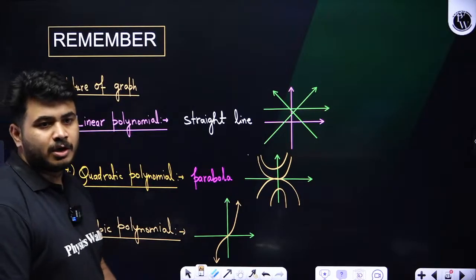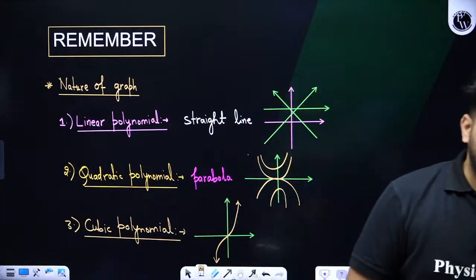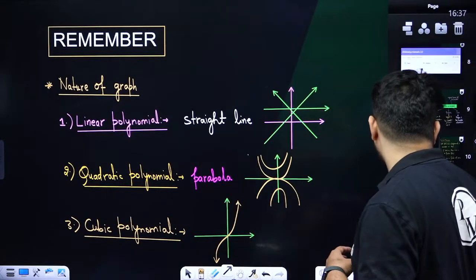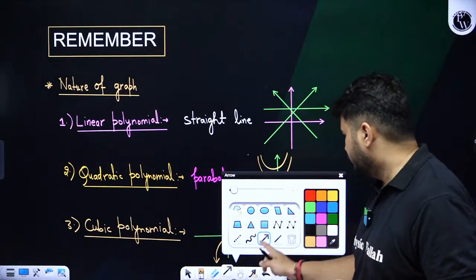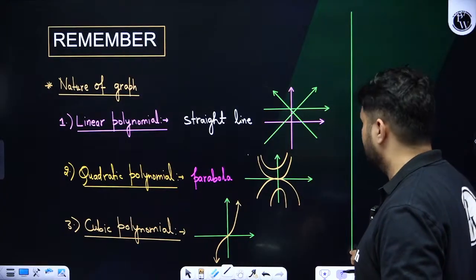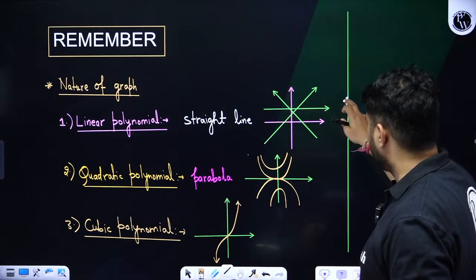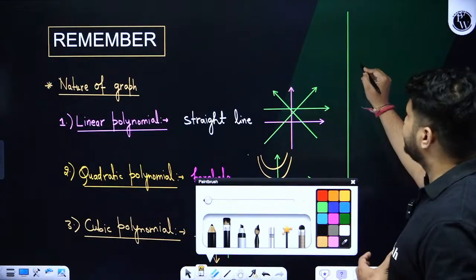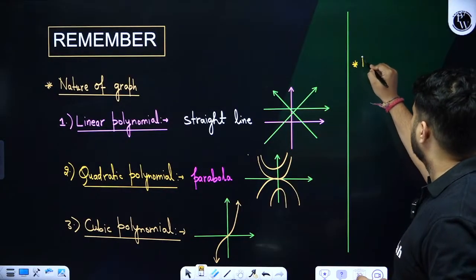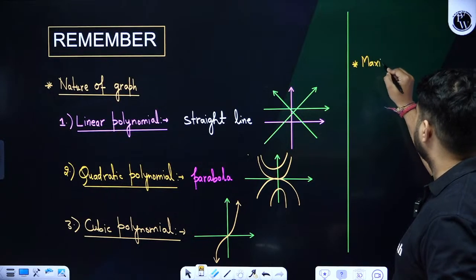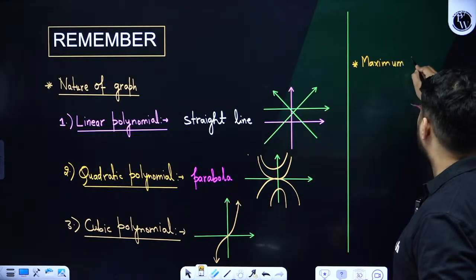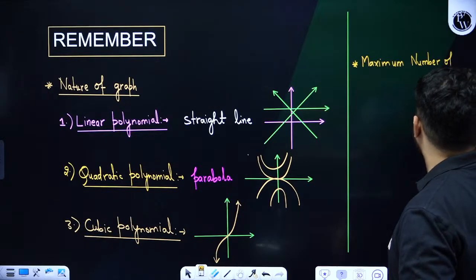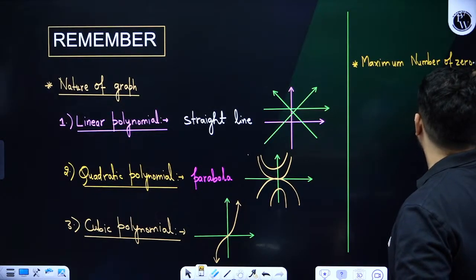Okay, understood? Clear? Now also, the maximum number of zeros, that we are going to find. So even if we discuss this topic over here, the nature of graph, and also the maximum number of zeros.